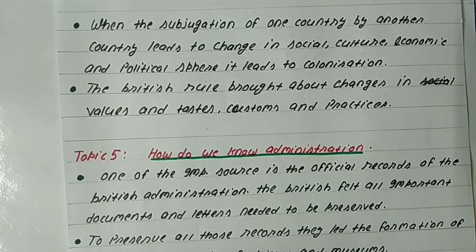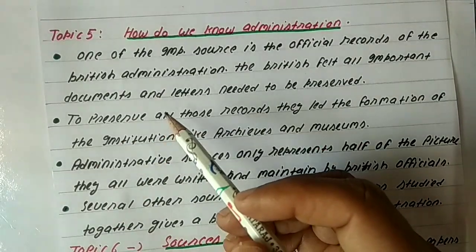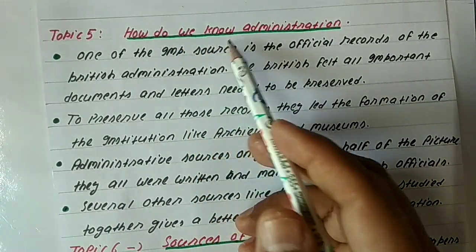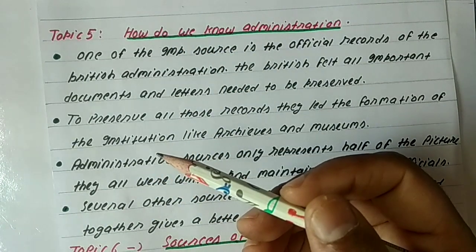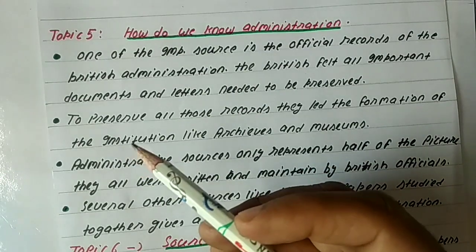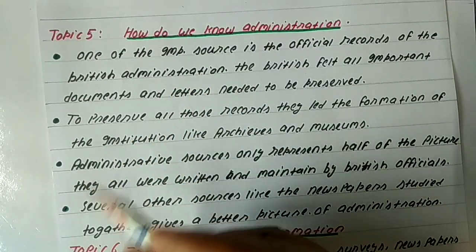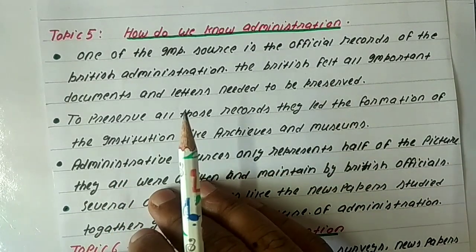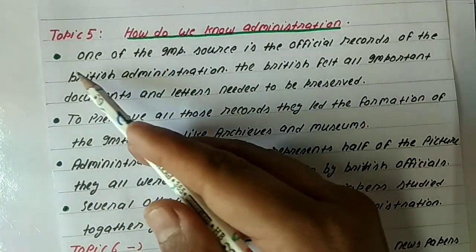Okay, now the fifth topic of your book is how do we know about the administration. Students, there were so many things by which we came to know about the British administration of that time. So we will start this topic with the following points.